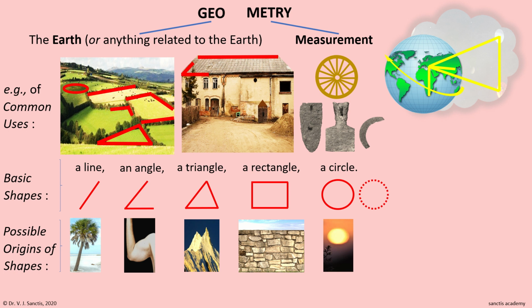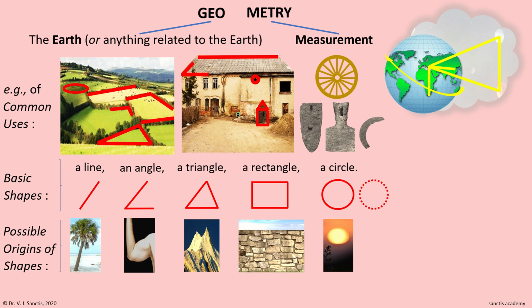Just above the front door is a triangle. The front door itself is a rectangle. In fact, every door and window is a rectangle or some 4-sided figure. Lastly, we see a small circular opening just below the roof. Now let's see the wheel.